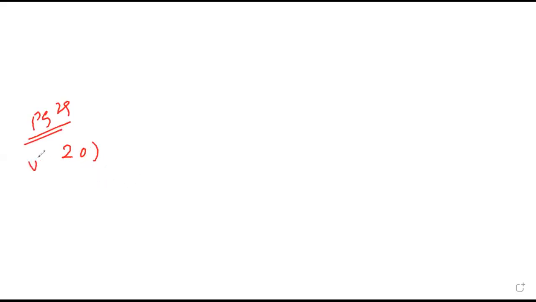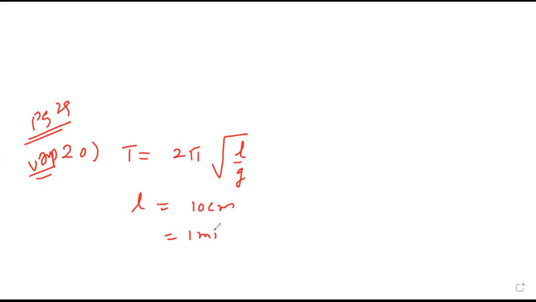Very, very important sum this one is. Period of oscillation of simple pendulum is given by 2 pi root L upon g. Measurement value of L is 10 centimeter, with accuracy of 1 millimeter, means there was chance of error of 1 millimeter.